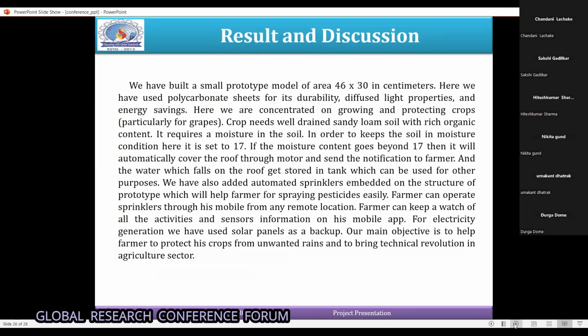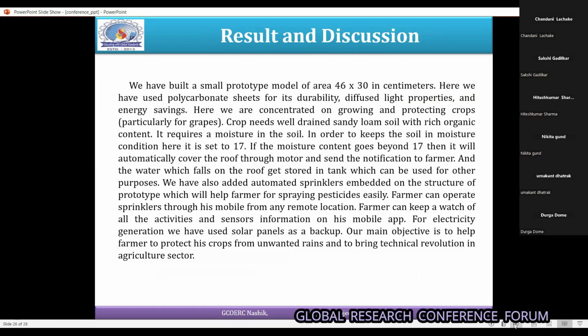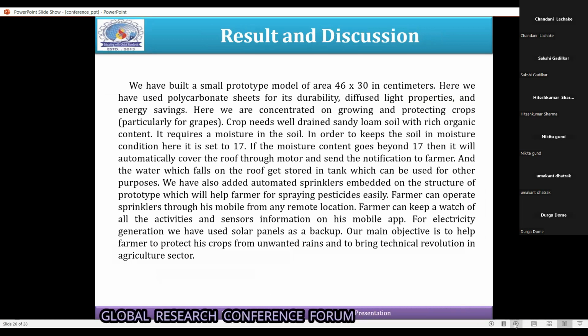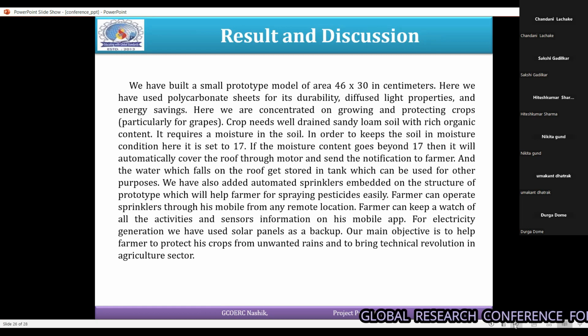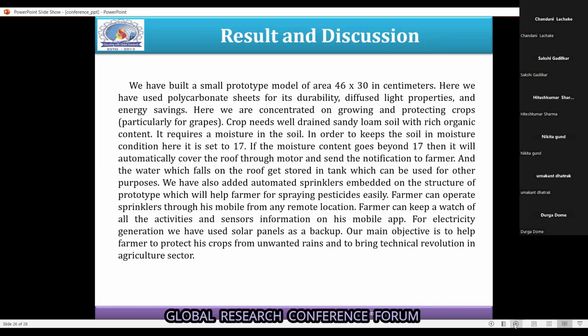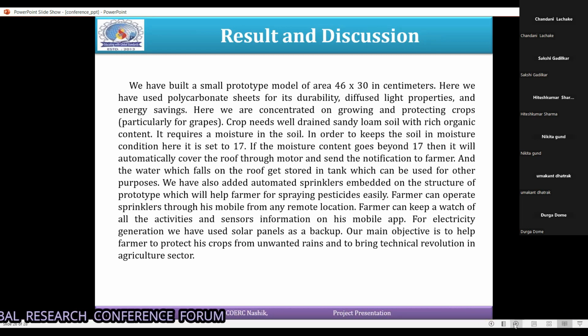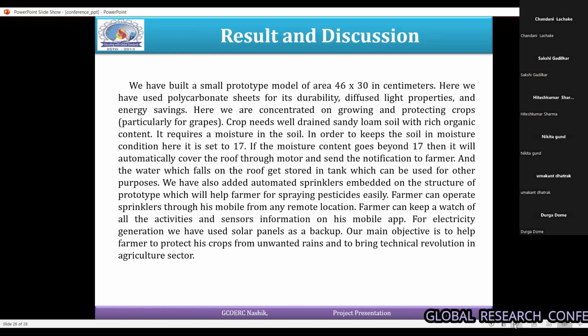The result and conclusion: overall, our crop protection using embedded system is a real-time application which is used to monitor and automate control of the farm environment and all the parameters, collect the sensor data, check the condition, send the notification to the farmer, and get the commands from the farmer.